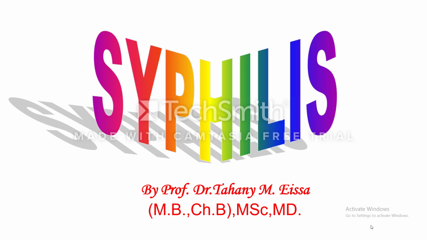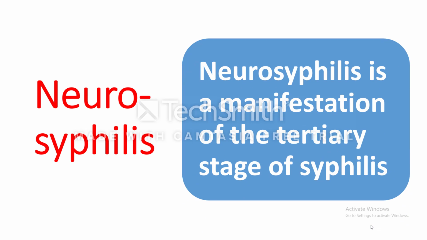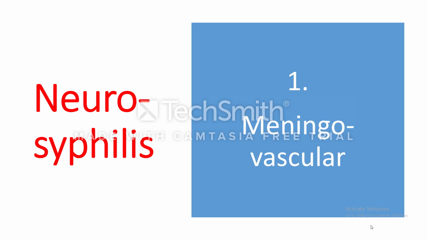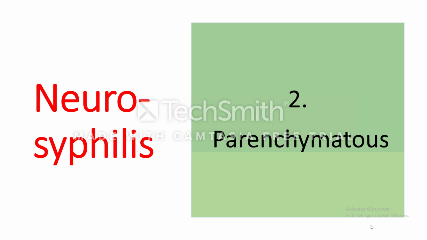We talk about syphilis. Today we are going to talk about neurosyphilis. So what is neurosyphilis? Neurosyphilis is a manifestation of the tertiary stage of syphilis, and it occurs in only about 10% of individuals with untreated infection. In neurosyphilis, you may find meningovascular syphilis, or parenchymatous neurosyphilis.